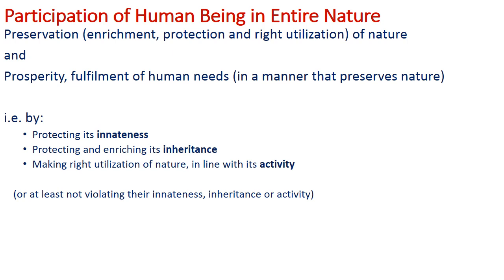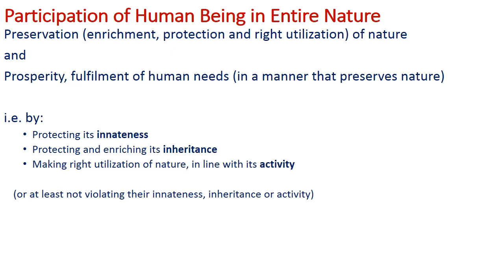And the second point is prosperity, fulfillment of human need in a manner that preserves nature. So we want prosperity, we want growth, right? Human being needs growth, right? That prosperity we can achieve only through resources, but in what way do we have to fulfill the needs?